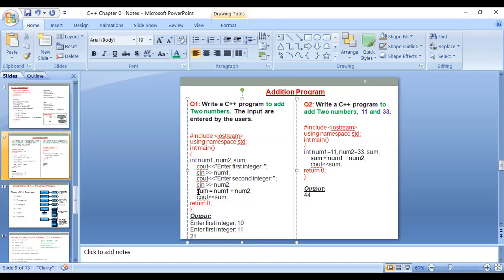Then after that, you are going to add the two numbers, number 1 plus number 2. Okay, and it is going to be output like this. The output is going to be sum. Sum is this total you are going to output.